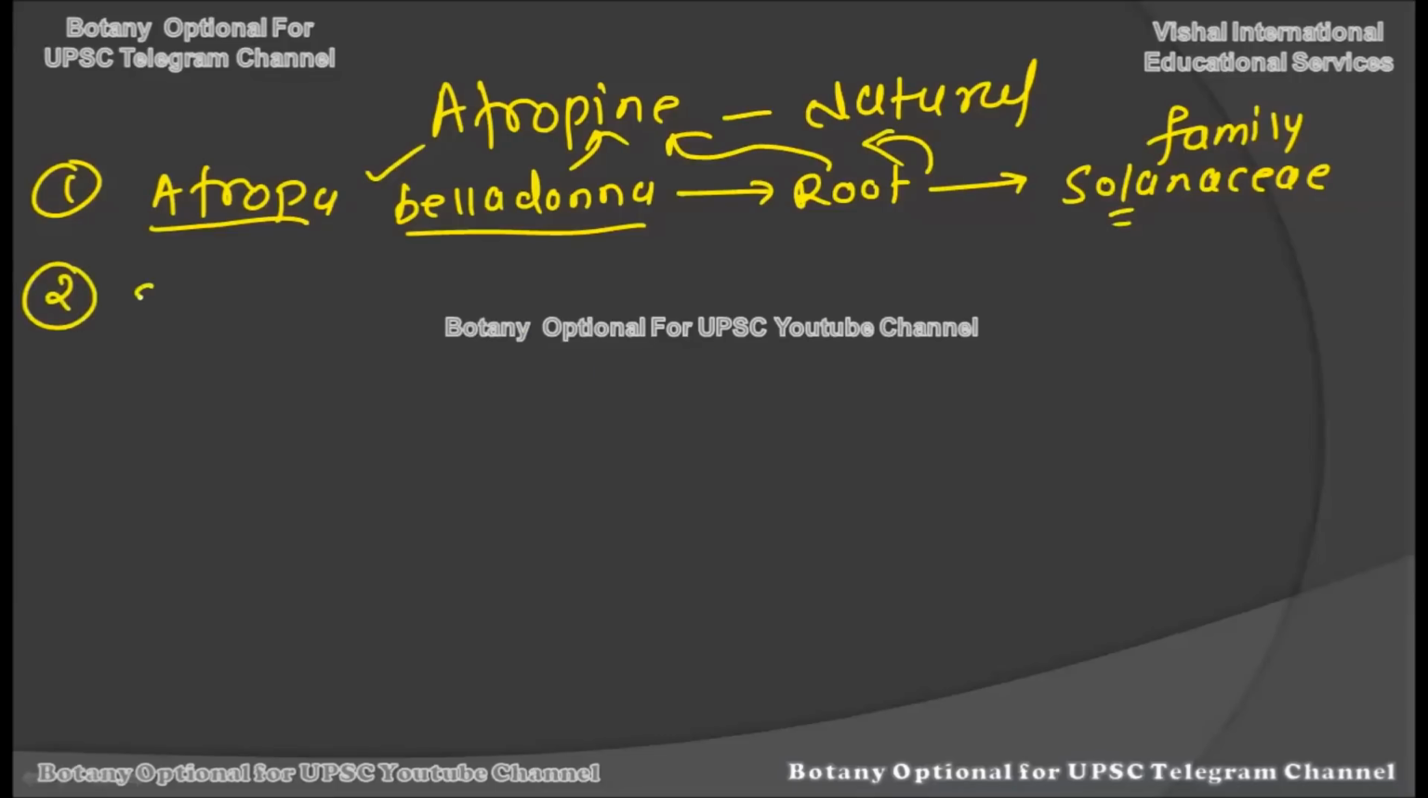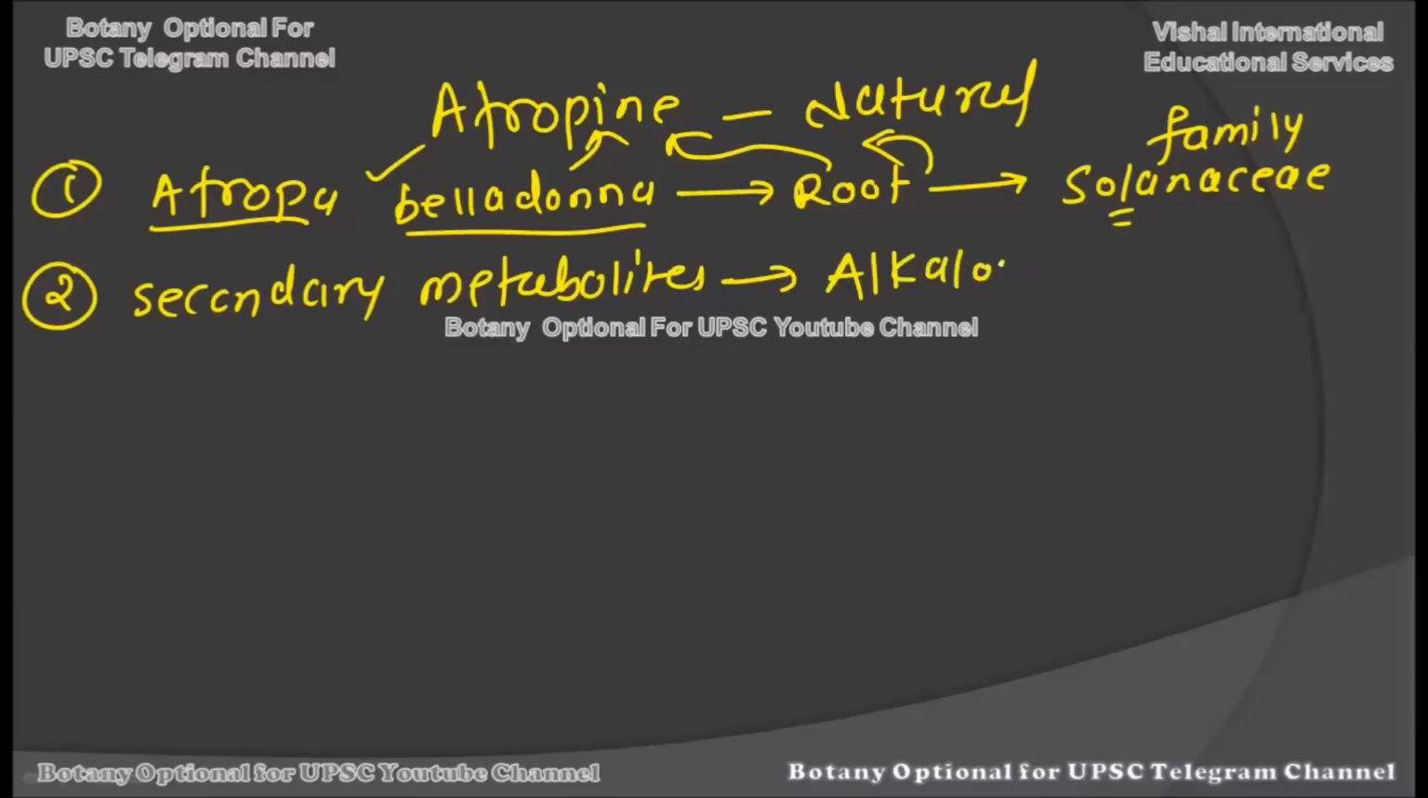Like any other drug, it is also a secondary metabolite. It is a secondary metabolite which is produced by the Atropa plant, right? And this secondary metabolite belongs to the class of secondary metabolites called alkaloids. It belongs to the alkaloids, and a subclass of the alkaloids is called the tropane alkaloid. Carefully remember the classification of this chemical compound: it is a secondary metabolite, it belongs to the class called alkaloid, and the subclass called tropane.